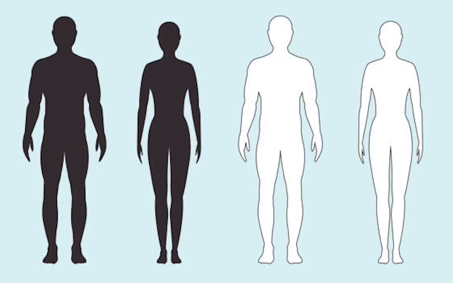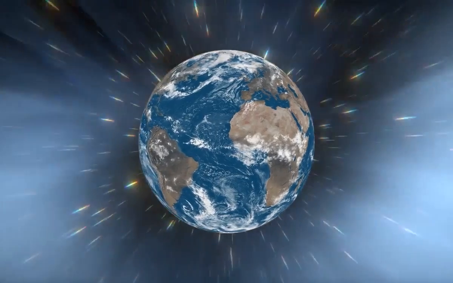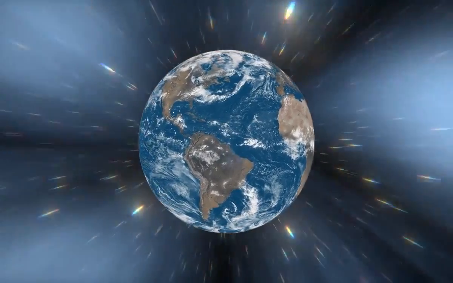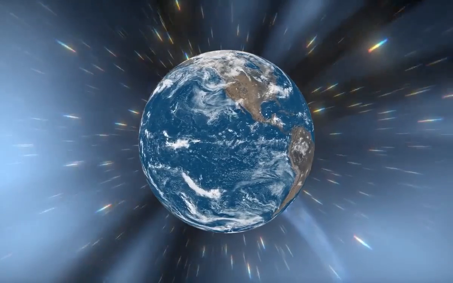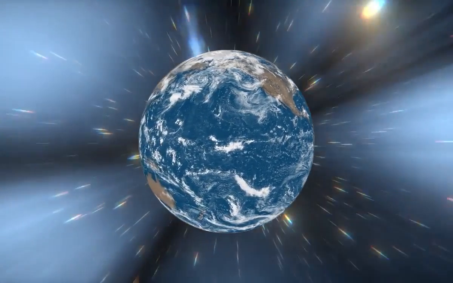So let us begin. Our planet is the third planet from the sun. The name Earth, which we give it, is a Germanic word, which actually means the ground. And this name stuck on this planet around 1,000 years ago.